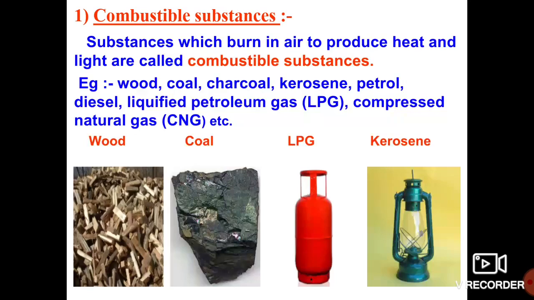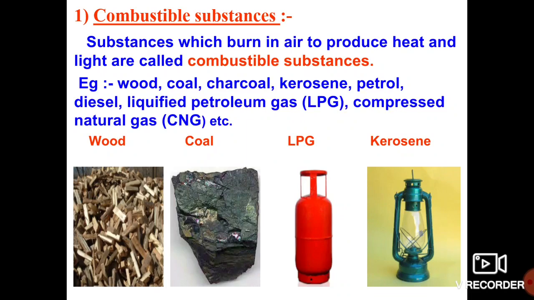Okay, so next, what do you mean by combustion? What do you mean by a combustible substance? Dear students, a combustible substance is a substance which will burn in the presence of air and produce light and heat. Understand, no?